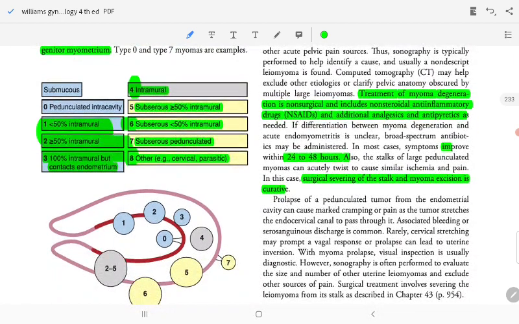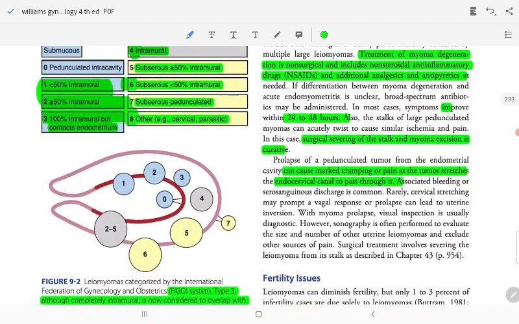Prolapse of a pedunculated tumor through the endometrial cavity can cause marked cramping and pain as the tumor stretches the endocervical canal to pass through it. Associated bleeding or serositis is common. Rarely, cervical stretching may prompt a vagal response. Prolapse can lead to uterine inversion with a myoma prolapse.